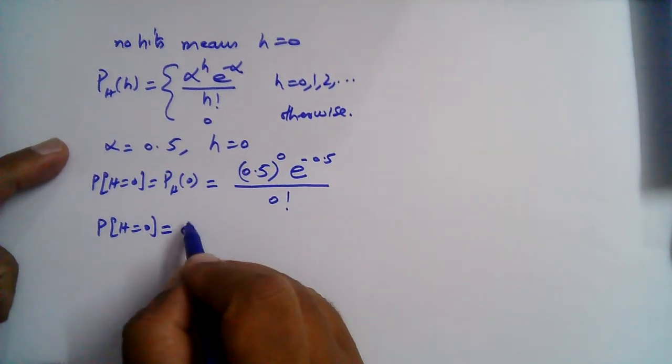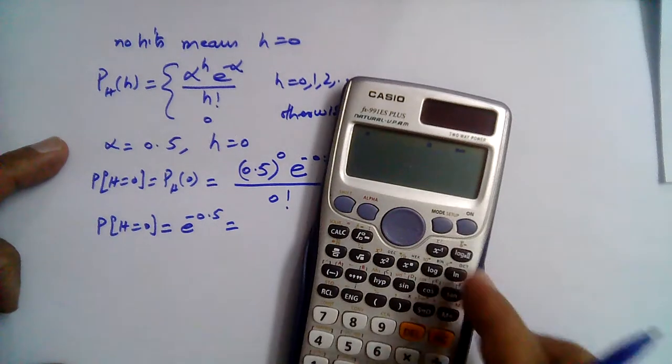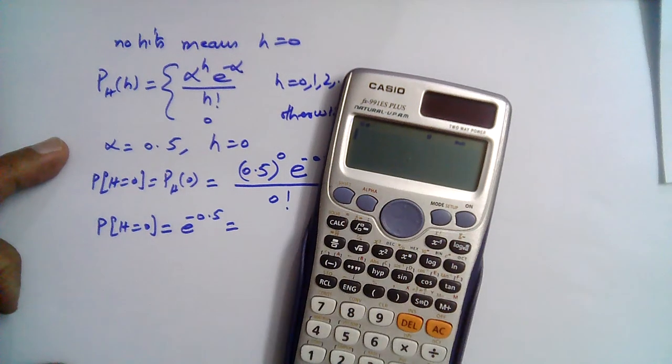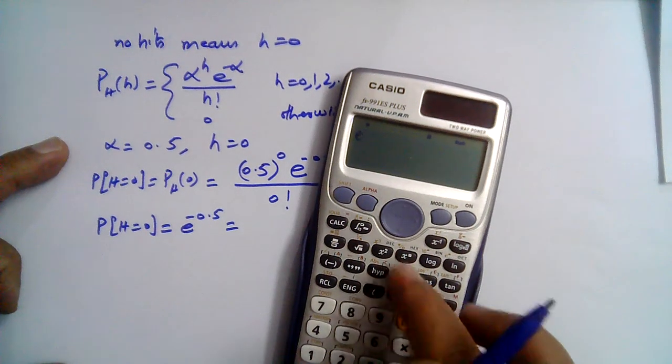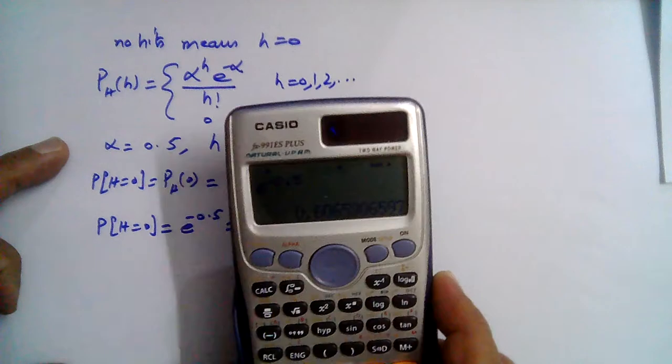So it is simply e raised to the power minus 0.5, and this is equal to 0.6065.